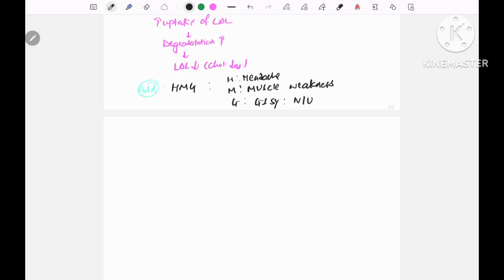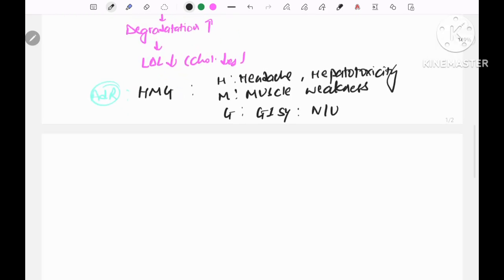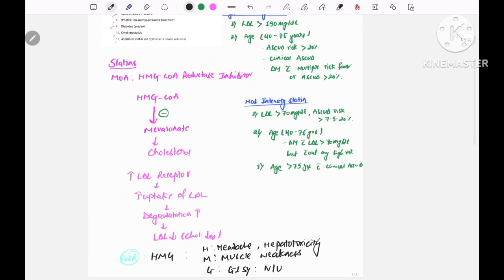So these are the side effects. And S is also for hepatotoxicity. So these are the adverse reactions and mechanism of action.